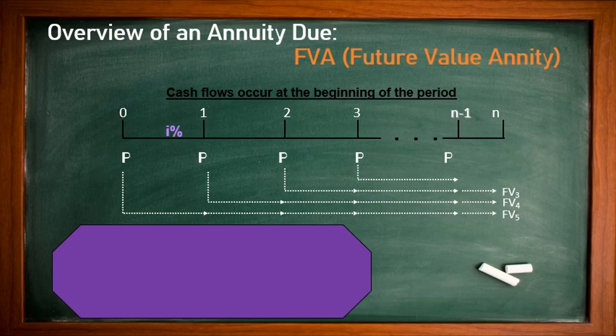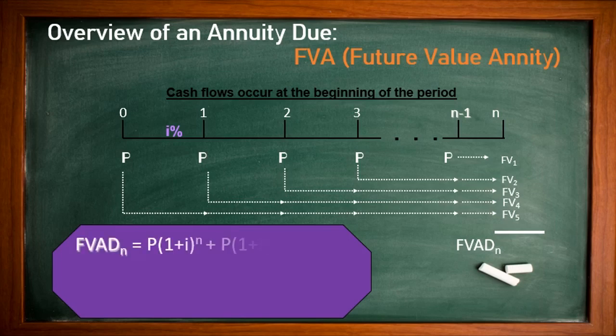Same as what we receive at the beginning of the 4th year, we have the investment opportunity for 2 years, so we calculate the future value for 2 years. And whatever we receive at the beginning of the 5th year, we have the opportunity to invest for 1 year.